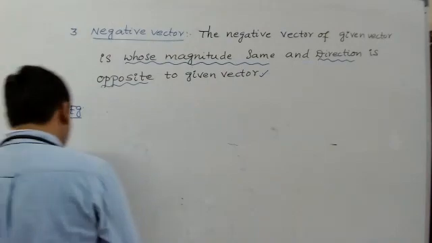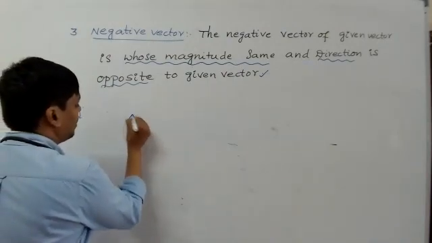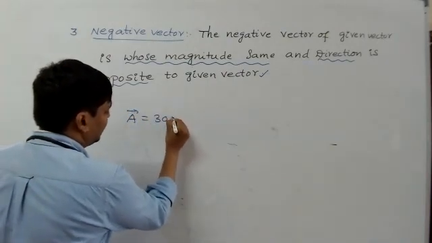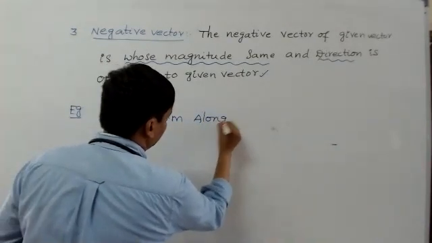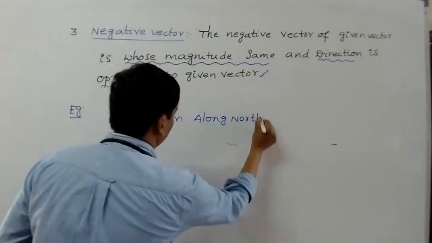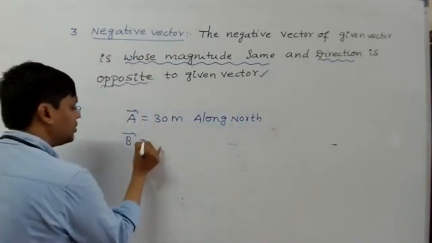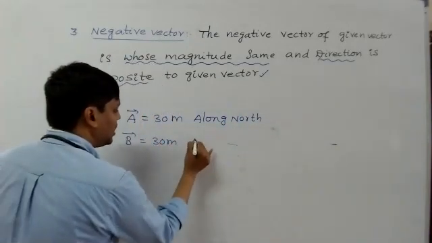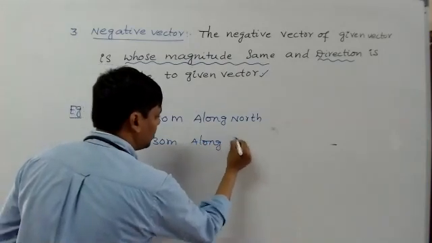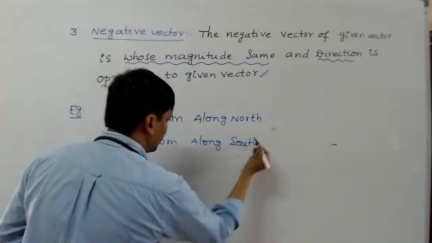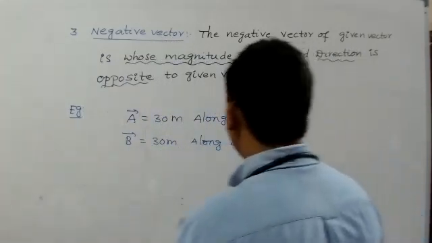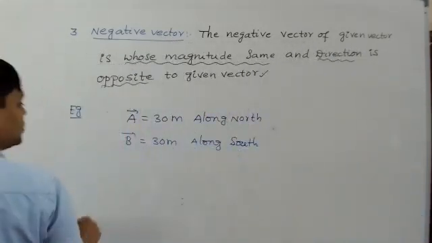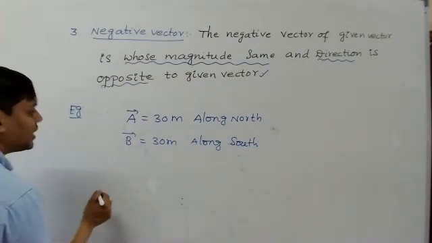Let's say A bar is 30 meters along the north direction, and B bar is 30 meters along the south direction. I am drawing like this here.